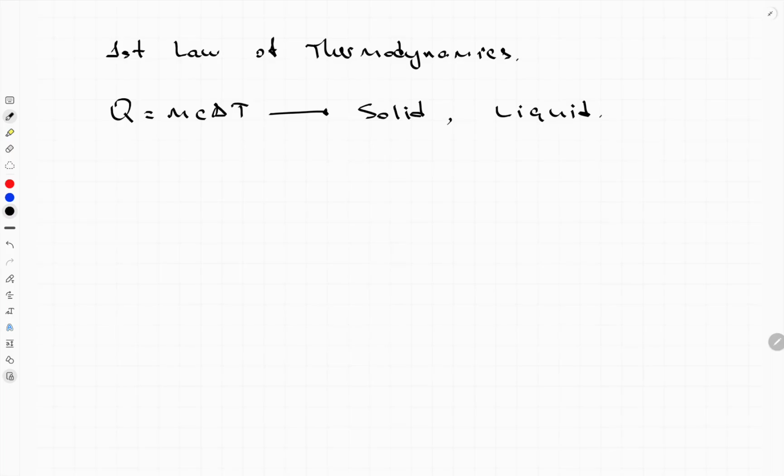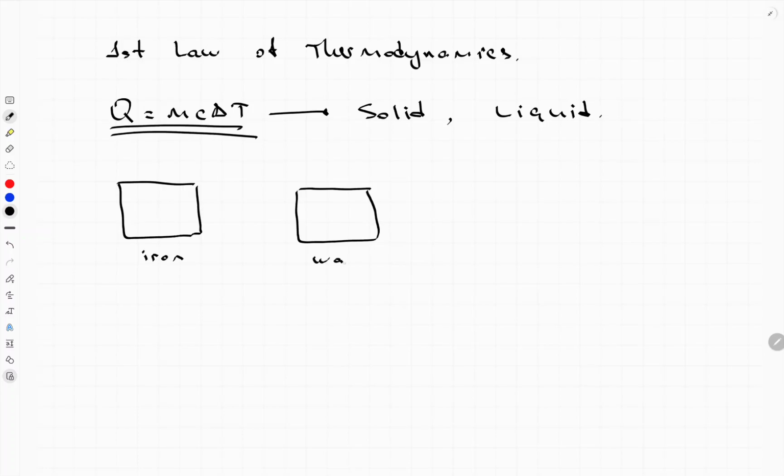Before starting the first law of thermodynamics, let me explain why we cannot use mcΔT for gases. Why can we not use the same equation for gases? Let's take again a simple example. This is iron, for example, basically a solid. And we have a liquid, for example, water.